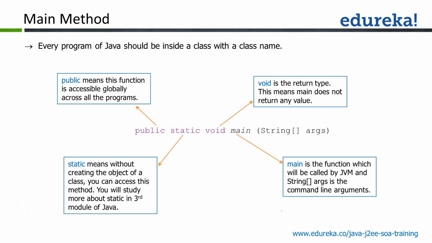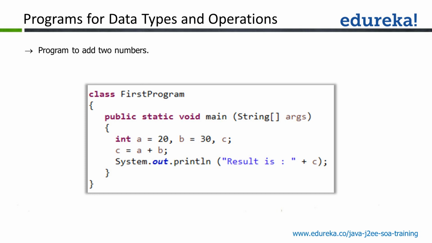Public will be covered in future, static will be covered in future. What is a method? That will also be covered in future. What is void? How a method has an acknowledgement or a return type or inputs? Again, everything has to be covered in the future. So we are just understanding this is some access modifier which provides the visibility. This means that we need no objects. This is the return type. This is the method name. These are the inputs to the method. So just one very basic introduction to the definitions part, not the understanding part. That is what we have done.